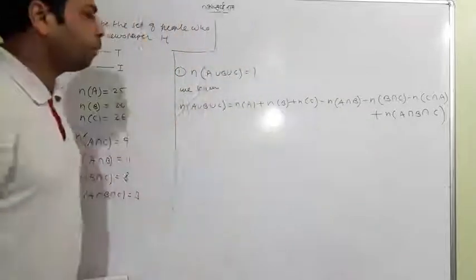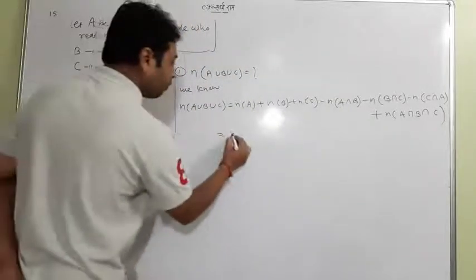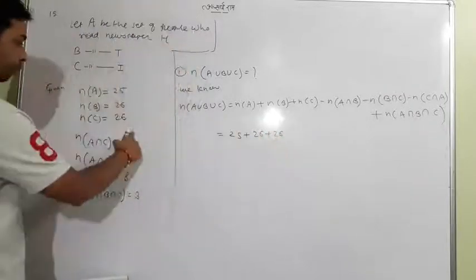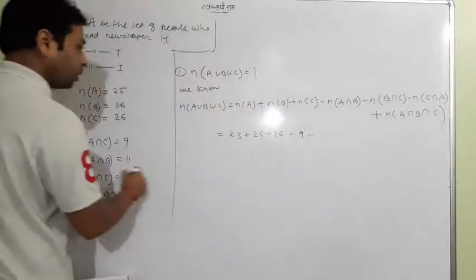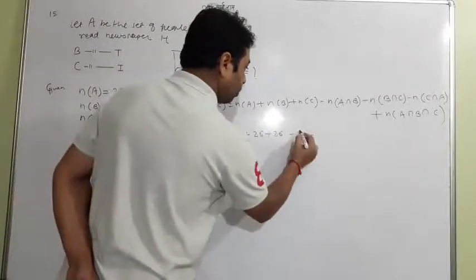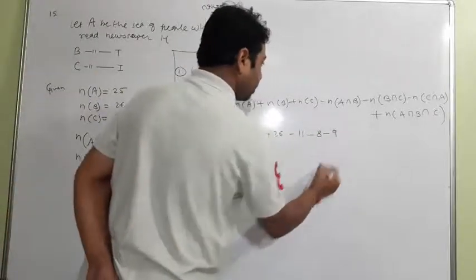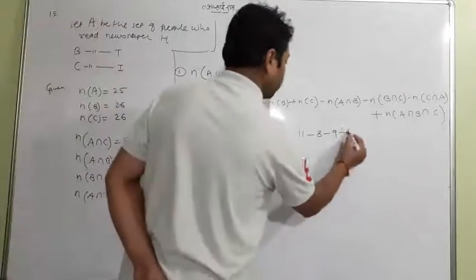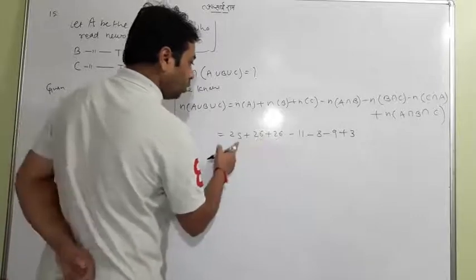This is a simple formula you can apply on that. N of A is 25, plus 26, plus 26, minus 9, minus... definitely A intersection B is 11, sorry. A intersection B is 11, B intersection C is 8, and C intersection A is 9, and plus 3, ultimately plus 3. So we want to do it for all three.